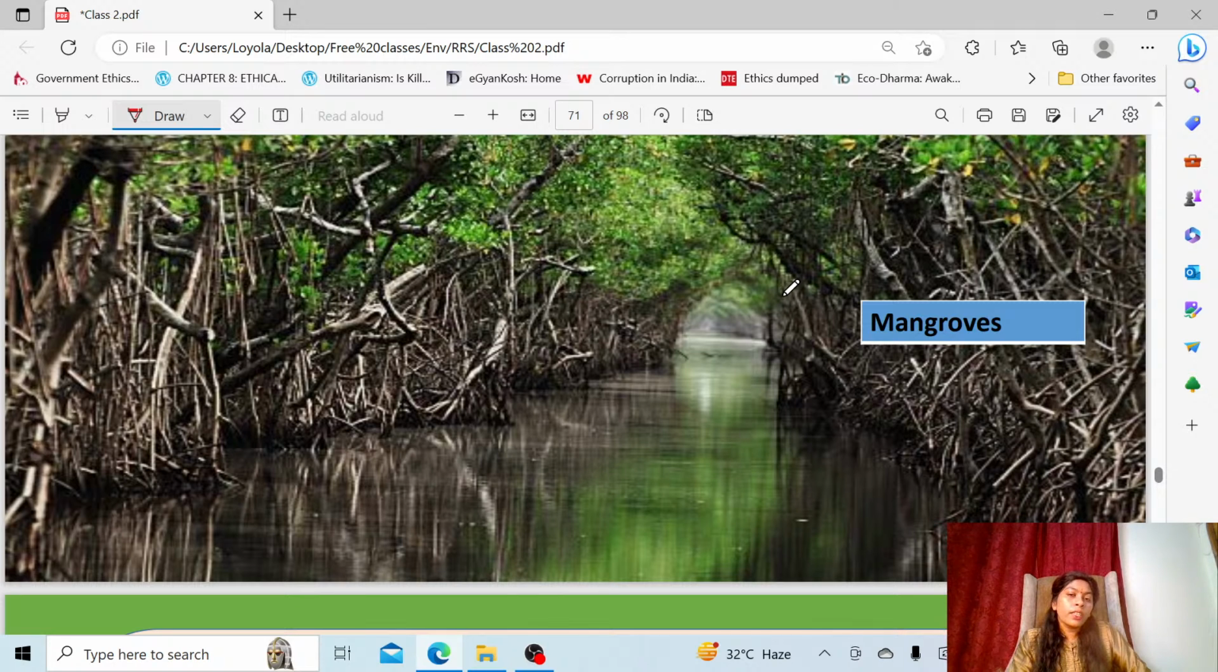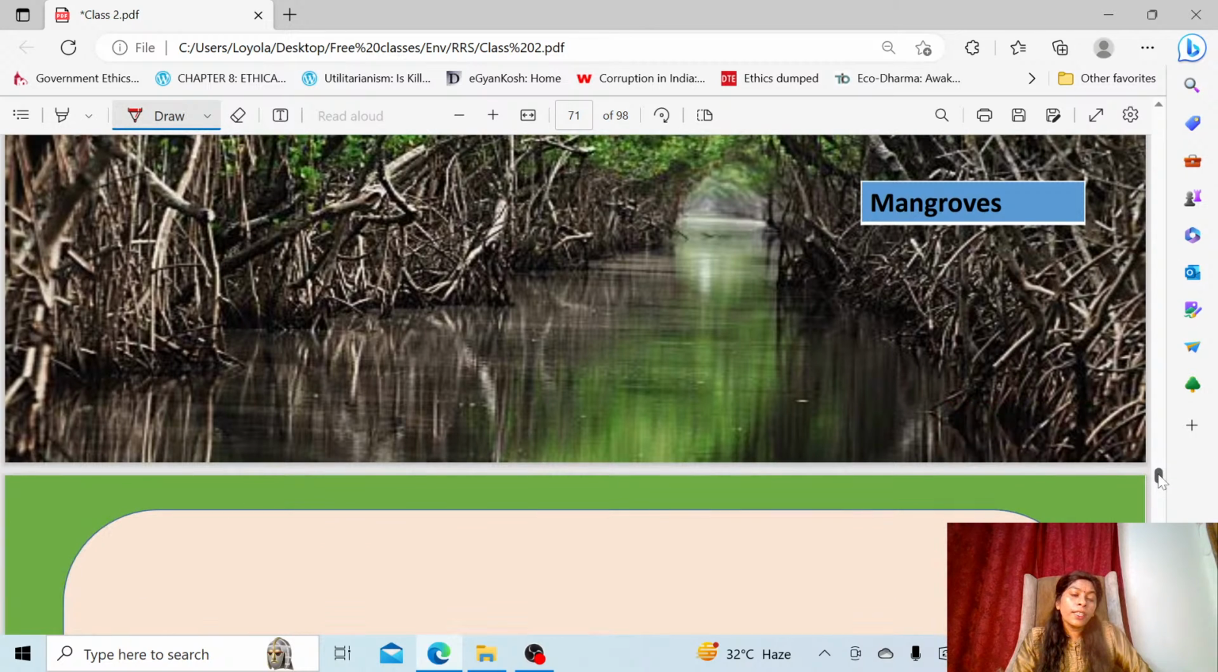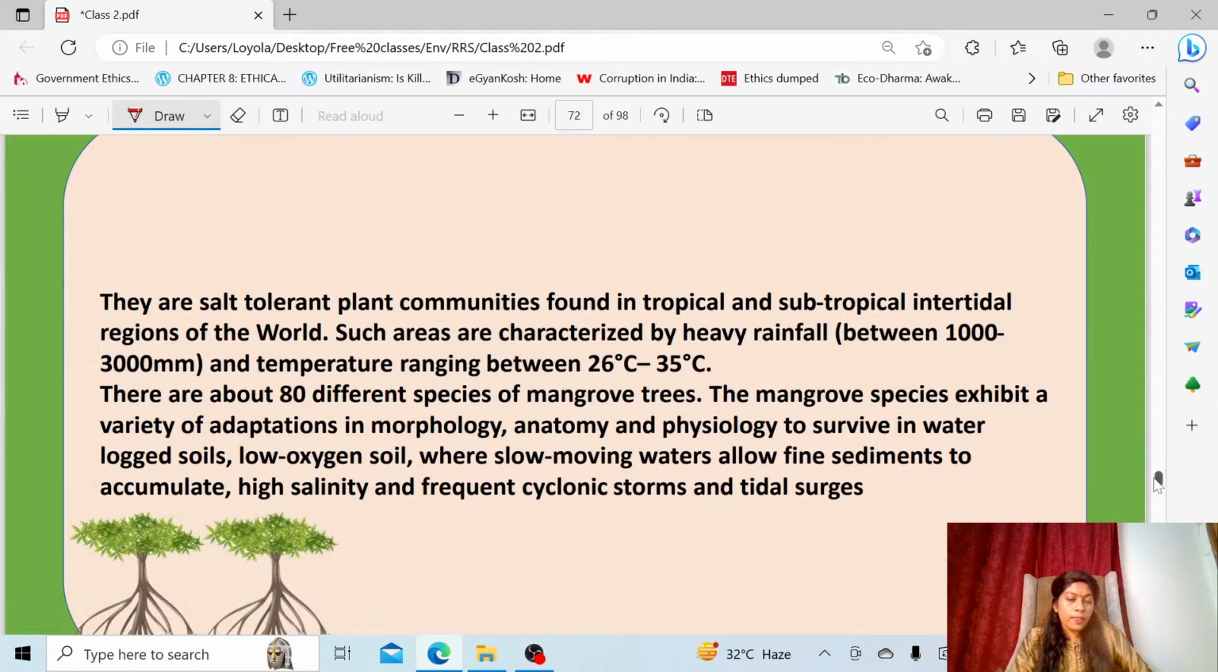Since they are in the water, the soil below the water will always be saline in character, and there is less air. Oxygen is also not much. So they have to survive in that kind of soil, and that's why they have a different kind of adaptation mechanism. These are salt tolerant plants, we call them halophytes.